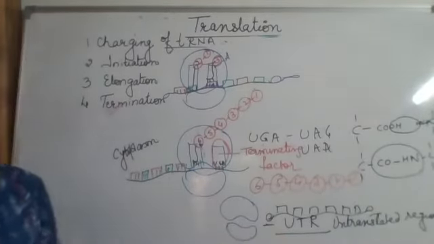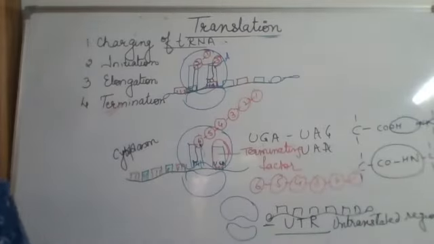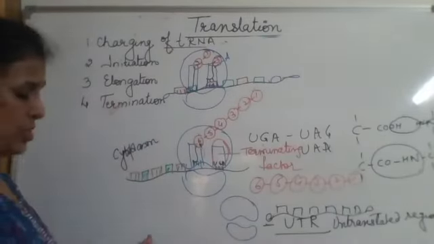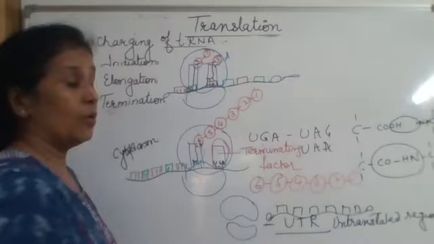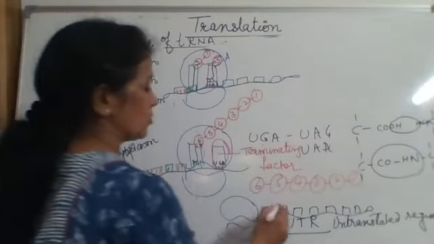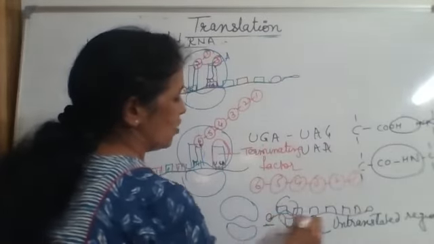Sometimes it may happen that this mRNA chain is very big. In such a situation, there may be more than one ribosome simultaneously on this chain.